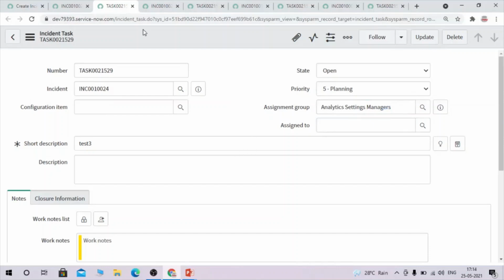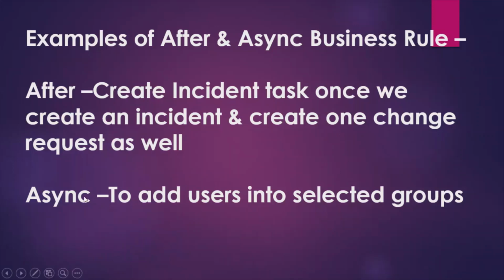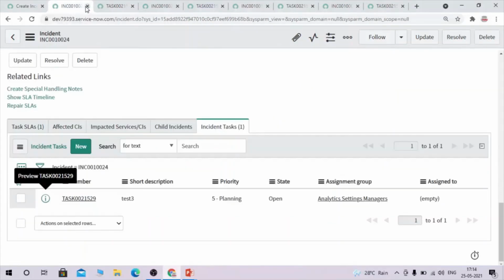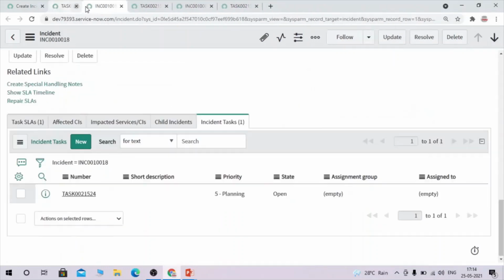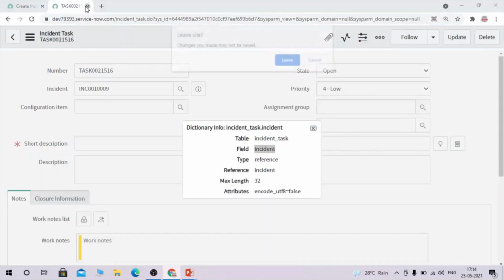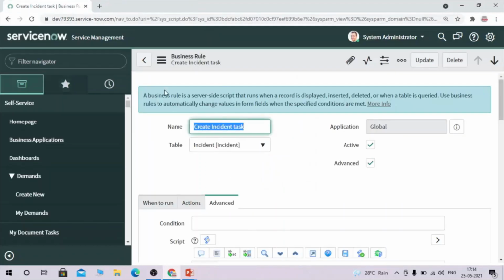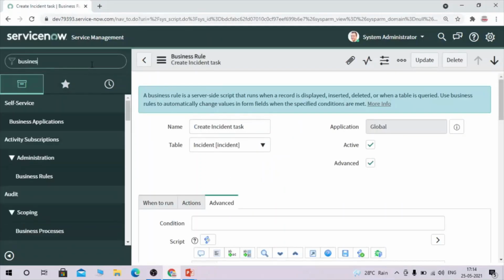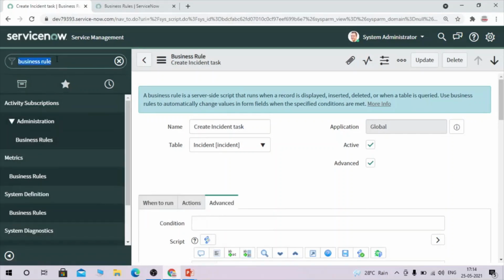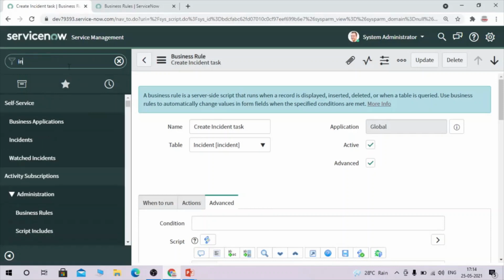So now what we need to do is perform our second use case scenario, where we have to add users into a selected group. So we'll write an async business rule where whatever group and user we selected, it should add that user into the group.